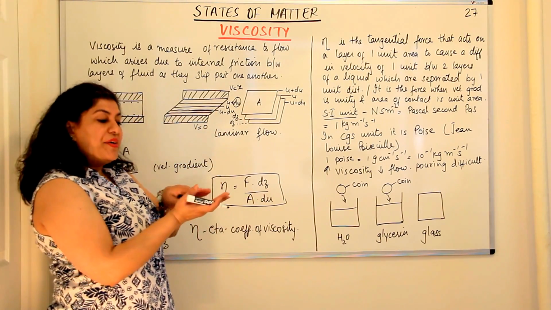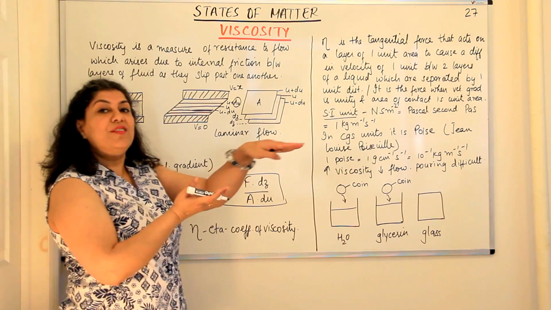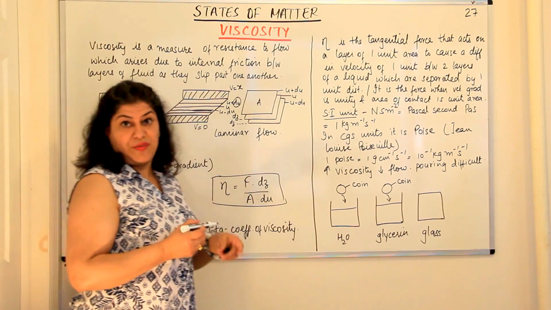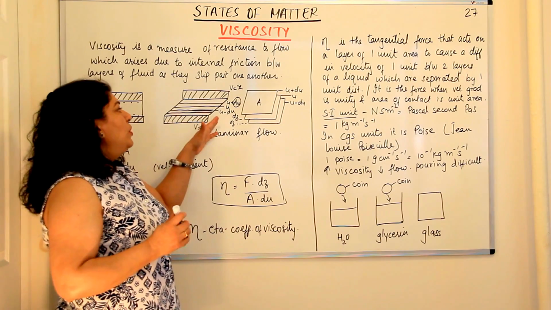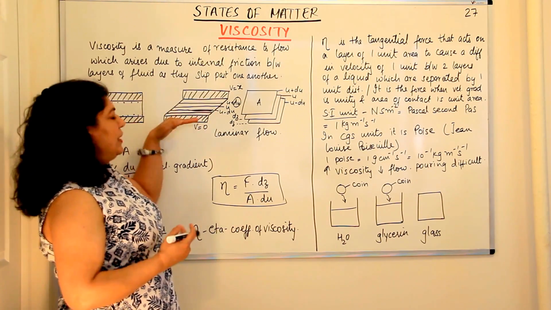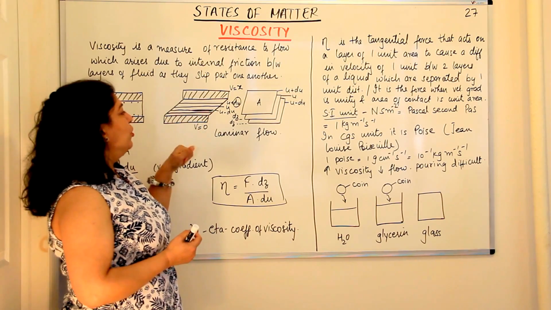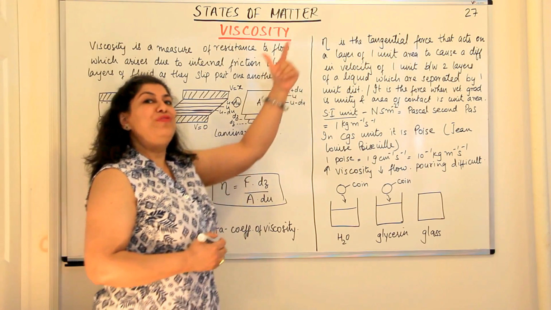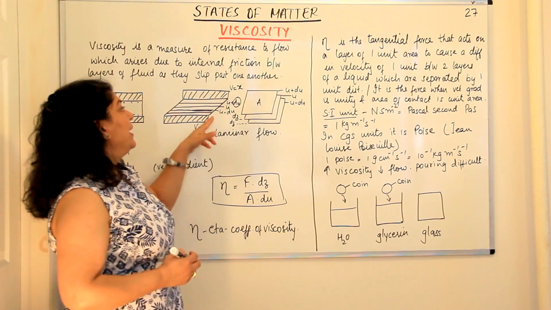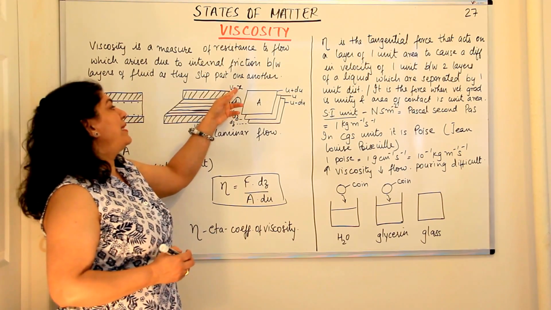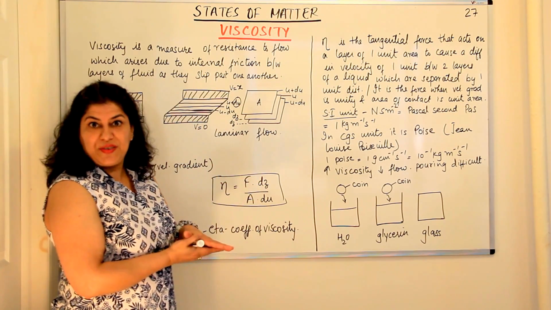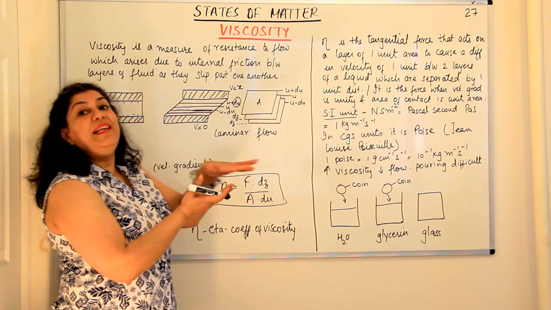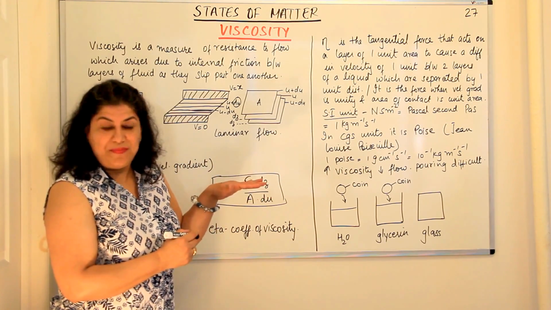So we find a regular gradation in the speed of the molecules, or in the movement of the layers, is created. Now there is a difference. The lower layer is stationary. The next one will be du more. The next one will be du plus du, that is, 2 du, 3 du, 4 du, 5 du, and so on, until it reaches, let us say, 10 du, if we imagine there are 10 layers. So this regular gradation is known as the velocity gradient. A gradient is created, right?